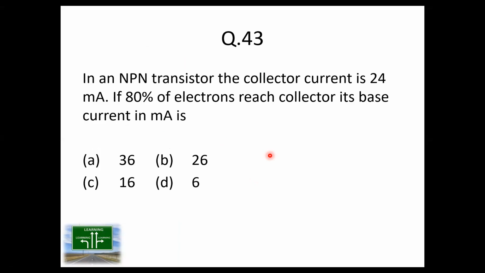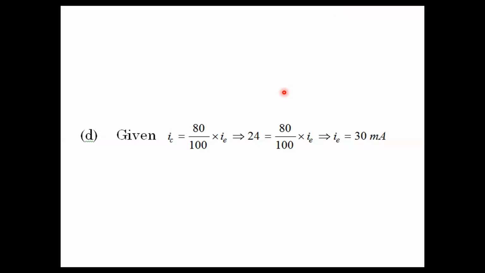So IC is given to us. If 80% of the electrons reach collector, its base current will be... 43. IC is 80 by 100 of IE. And IC was given to you as 24, which is 80 by 100 of IE. So of the main current, the emitter current is the main current.